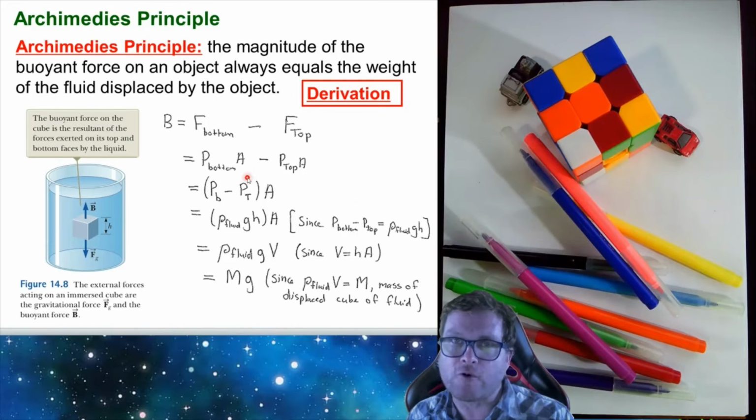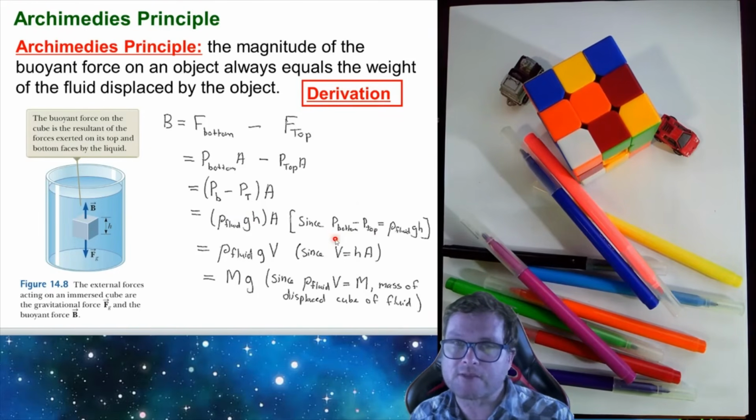Pressure is equal to force over area. So force is equal to pressure times area. So we can rewrite each of these terms as shown here. We simply take out the area term in this line. Over here, we know that the pressure at the bottom minus the pressure at the top is given by the density of the fluid times g times h. So we're rewriting this pressure difference as this.